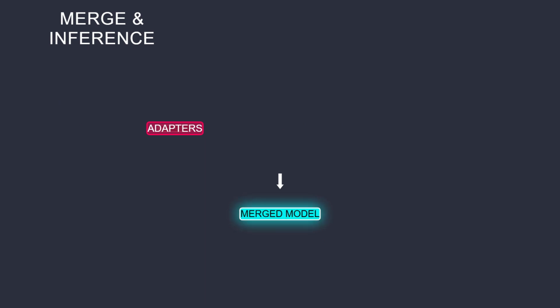For production deployment, merge these adapters back into the base model weights. Use the model.merge_and_unload method after training completion. This creates a single, deployable model file without external dependencies. Save the merged model and the updated tokenizer to disk using the save_pretrained function. This final model is ready for inference without requiring the PEFT libraries or quantization setup.